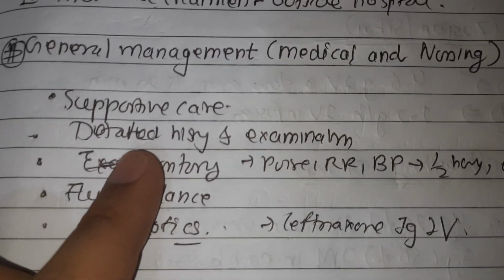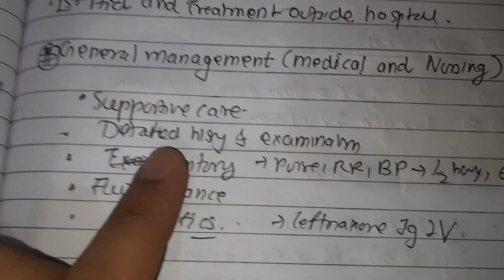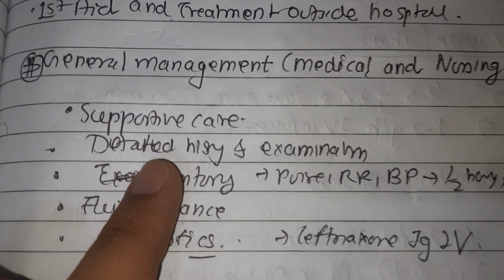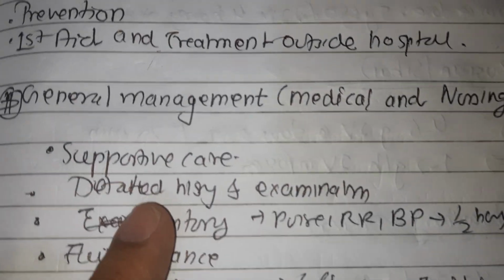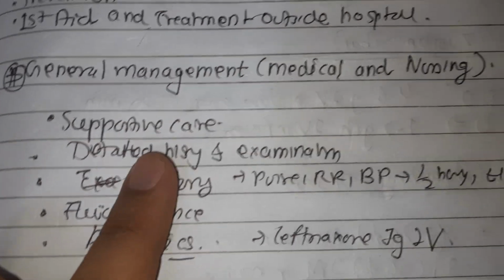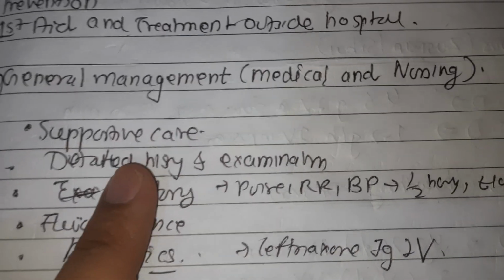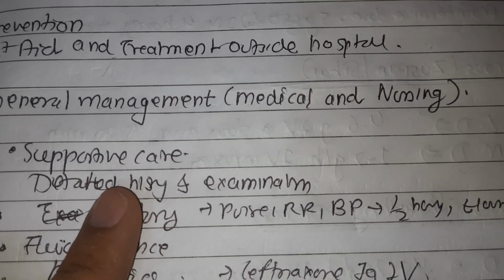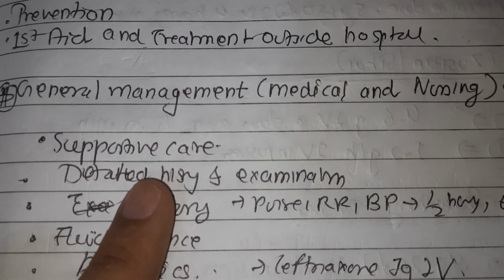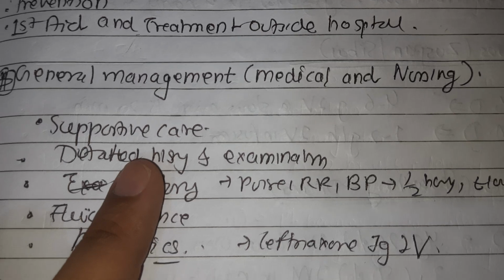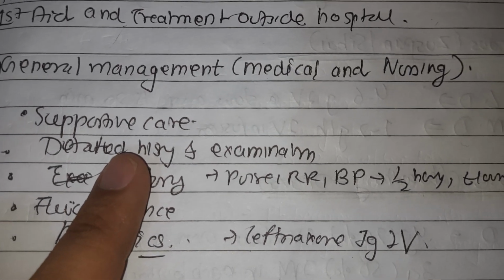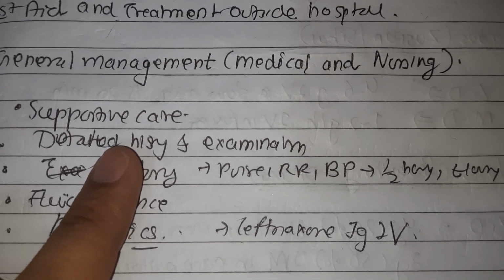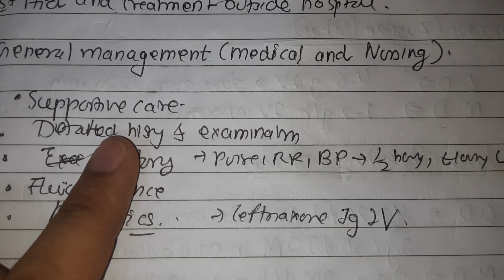So talking about general management, we have to provide supportive care to prevent serious maternal injury from fall, prevent aspiration, maintain the airway, and ensure oxygenation, as we have just discussed. The patient is kept in an intensive care facility with a railed cot, and a tongue blade is inserted between the teeth. She is kept in the left lateral decubitus position to avoid aspiration. The vomitus and oral secretions are cleared by frequent suctioning, and oxygenation is maintained through a face mask.